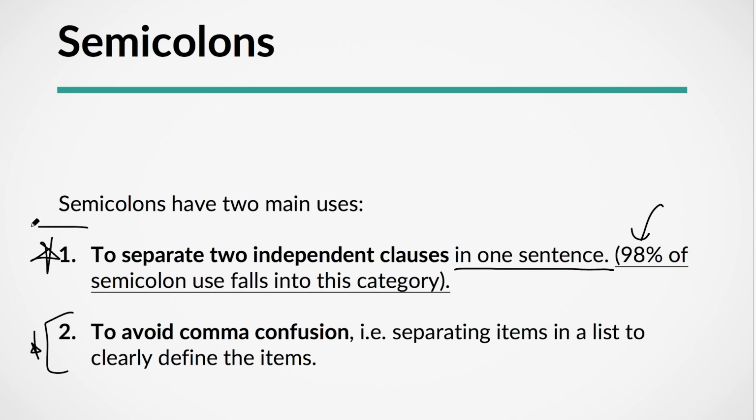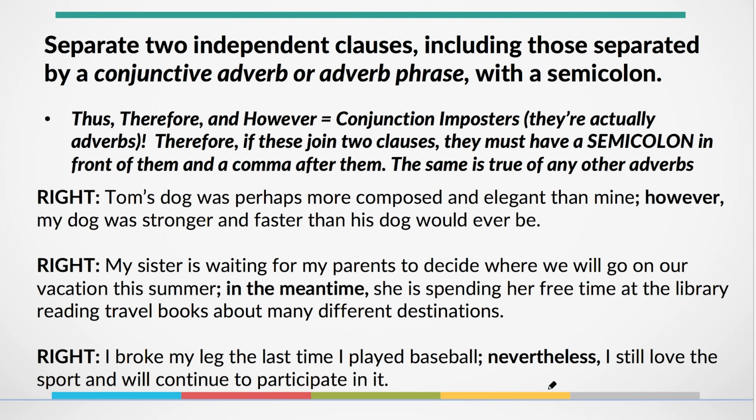I'm going to talk about the first one today because this is basically 98% of the time the only way you're using semicolons, okay? And here's the idea. When you separate two independent clauses, including those separated by a conjunctive adverb or an adverb phrase, you can do so with a semicolon, but basically any other place that you put a semicolon, it's wrong. A semicolon cannot just randomly be used as a comma. Yes, there is one tiny exception, which like 2% of the time is true. And again, I'm not going to totally get into that right now.